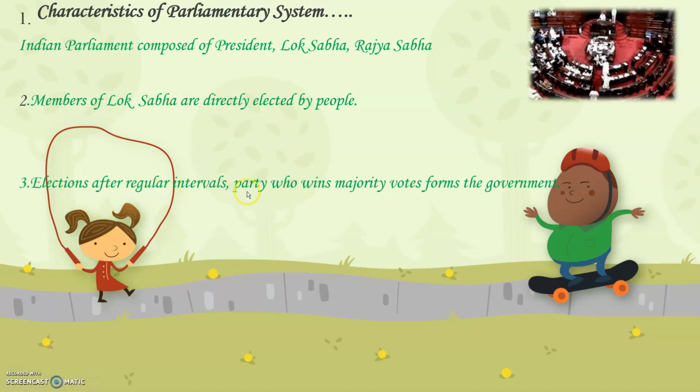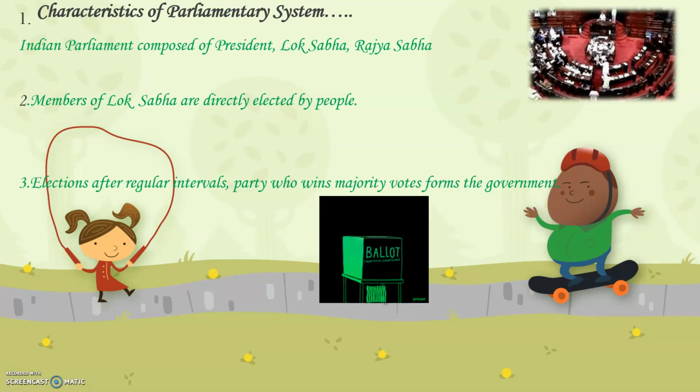Elections are held at regular intervals, and the party that wins the majority of votes forms the government. Now all of us know the different political parties. Any political party that gets the maximum votes becomes the winner and is the one that forms the government. For example, today the BJP is the leading political party in India, and therefore we also have the BJP government. Why? Because that party has got more votes during the elections and therefore has become the majority party and is now ruling the country of India.